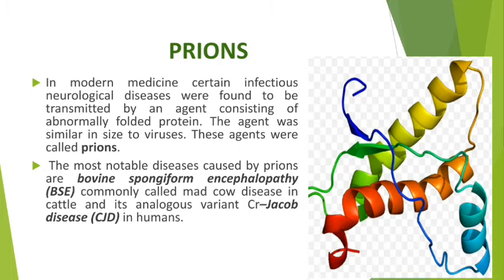Now, viruses are made up of protein and nucleic acid. The nucleic acid may be RNA or DNA. This was the virus structure, whereas prions are abnormally folded protein. So I hope that you have understood the difference between viruses and prions. Clear?